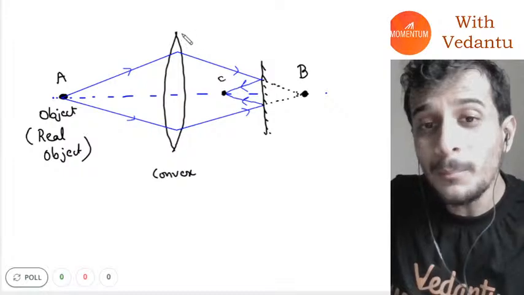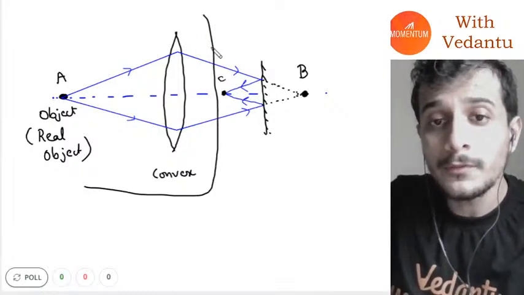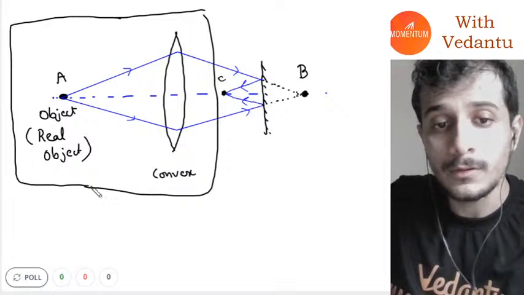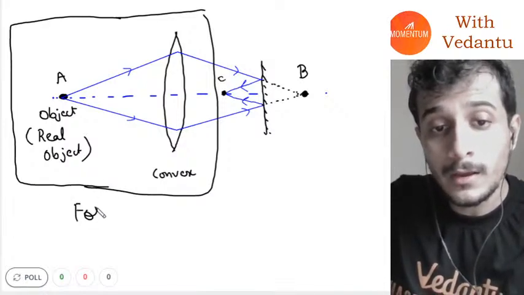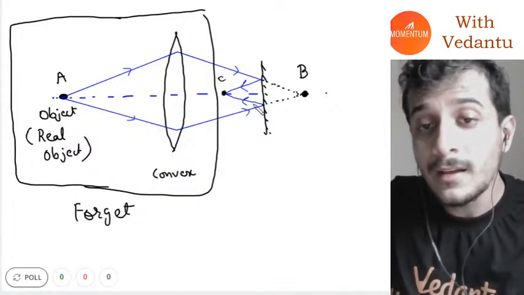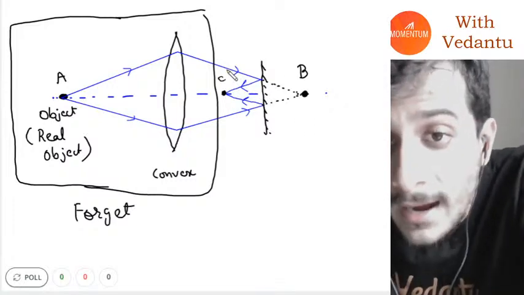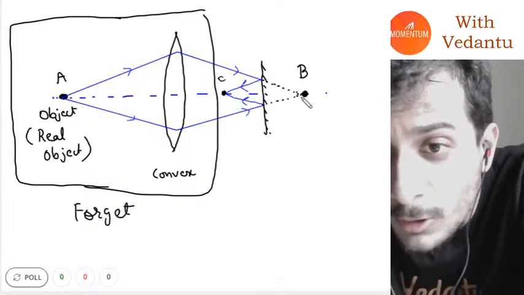If you forget about this part for a minute, just forget about this. So what is happening here, guys? If you just look at this part of the diagram, light rays are converging on the mirror.